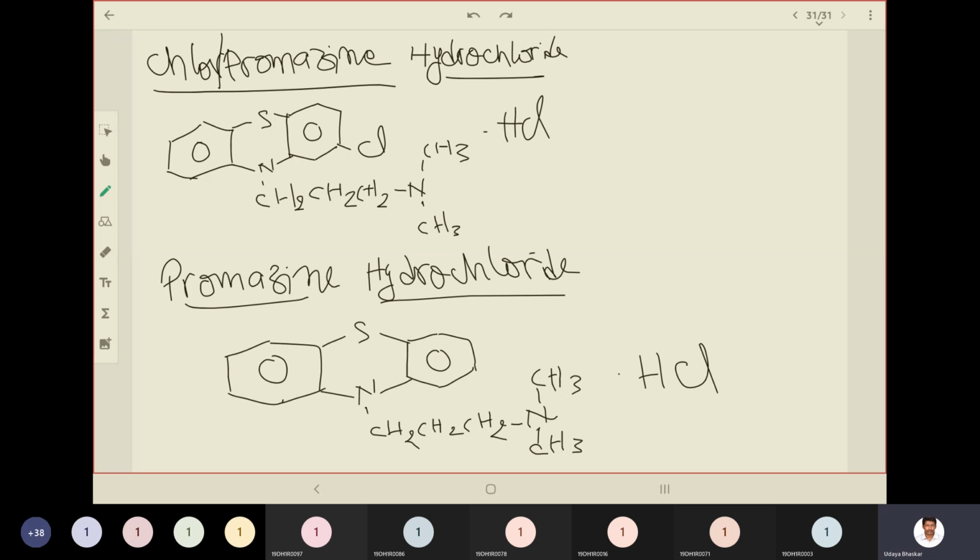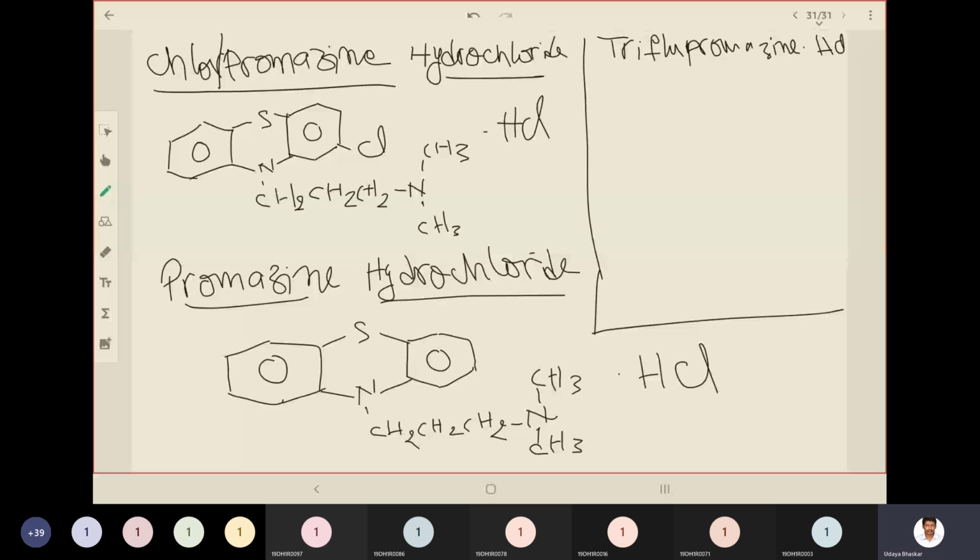And I'll write triflupromazine also here for easy comparison, so that it will be easy to remember the general structures. So triflupromazine hydrochloride. So here, what is the difference? The ring is same.